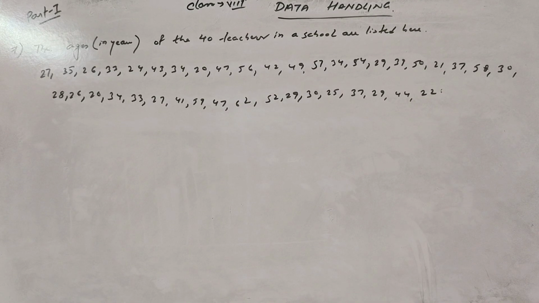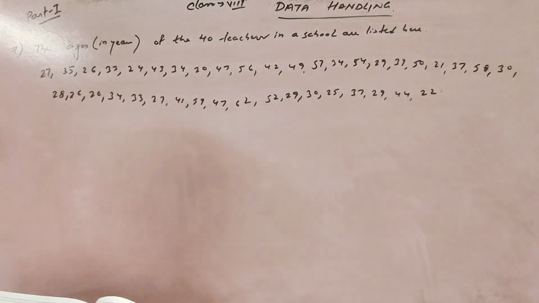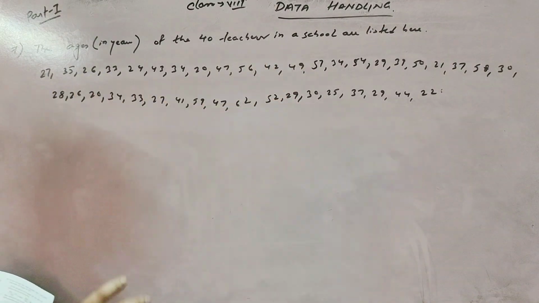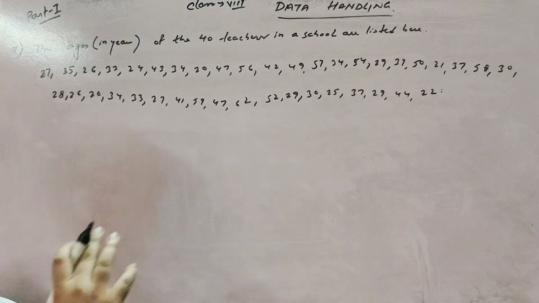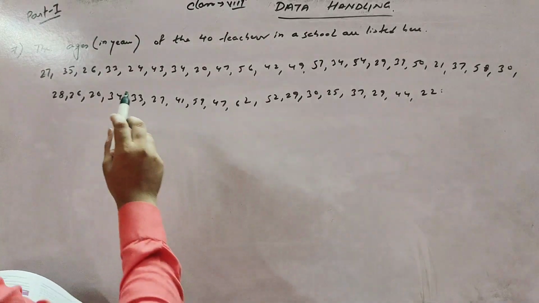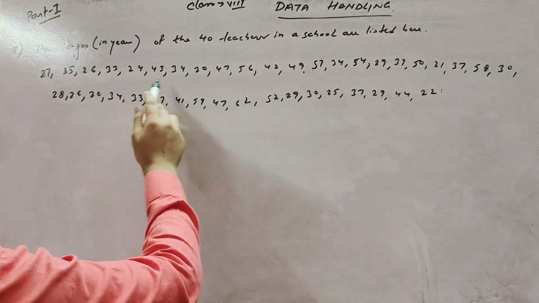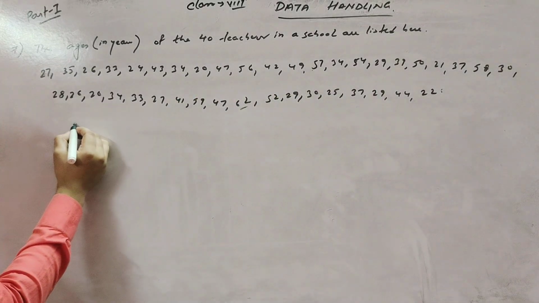Okay, now question number 7. The ages in years of 40 teachers in a school are listed here, that is 27, 35, 26, 33, all the numbers are given here. So the question is that you make a frequency distribution table using class intervals of 20 to 30, 30 to 40, 40 to 50 and 50 to 60 and so on. You see the highest number, I think 57 is given here. For now 62.